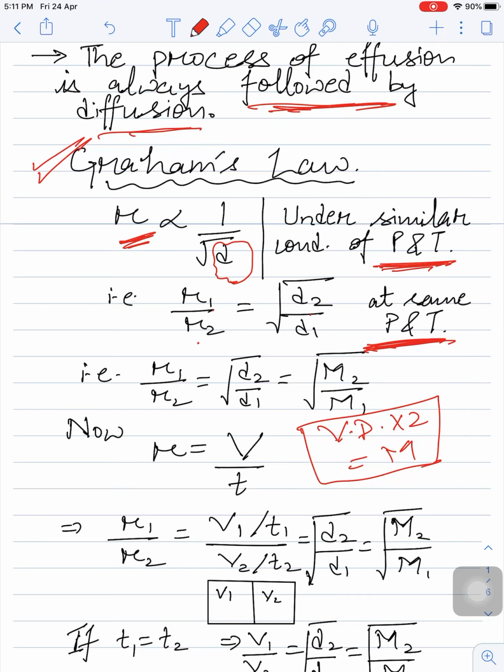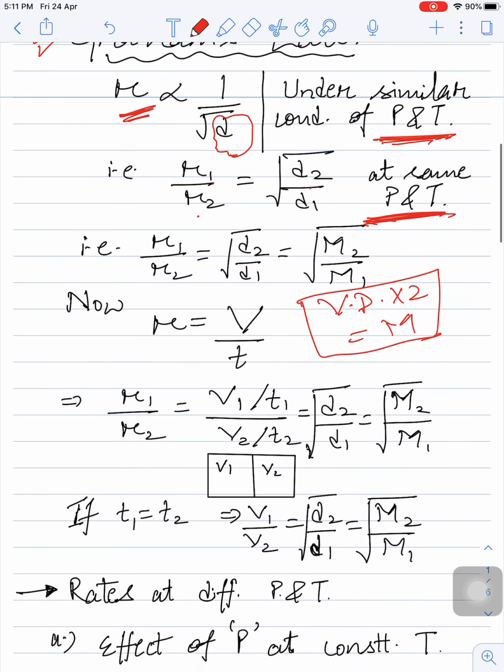Now basically what is rate? We need to understand this. We are saying R1 by R2 equal to square root of d2 by d1. So basically what is rate? Rate is volume occupied by gas in a certain time. Rate means speed, that is how fast a volume is occupied. So volume occupied by time taken.